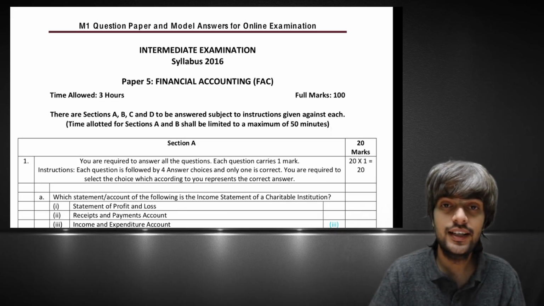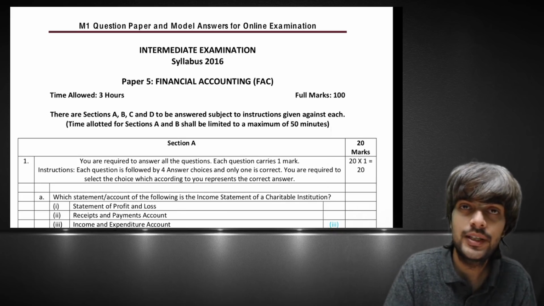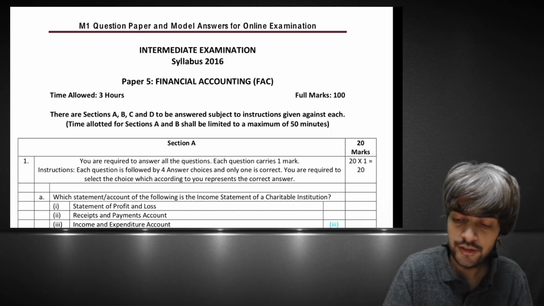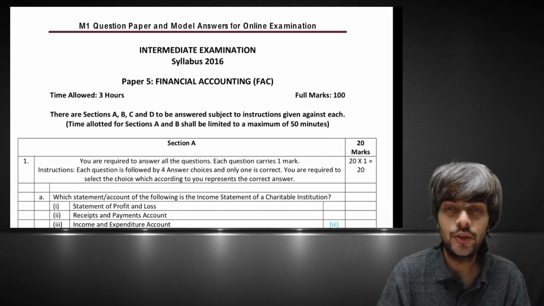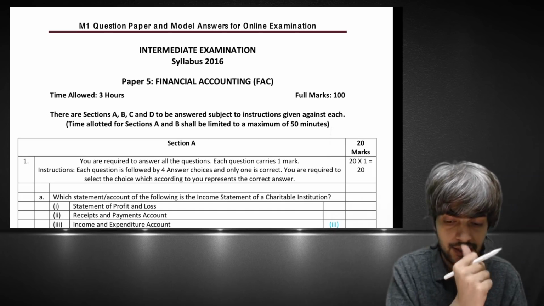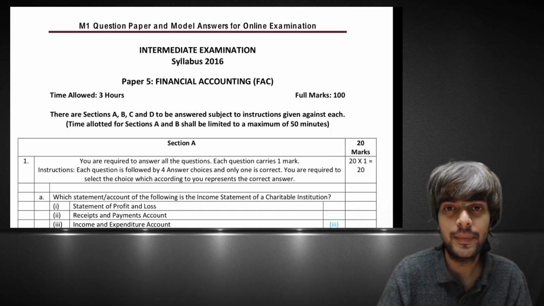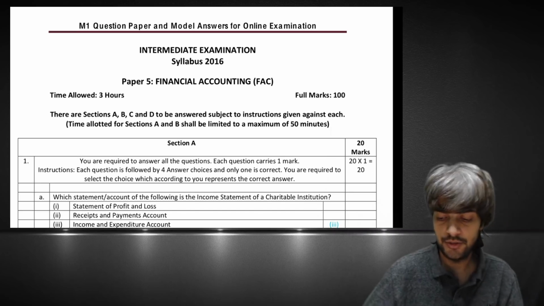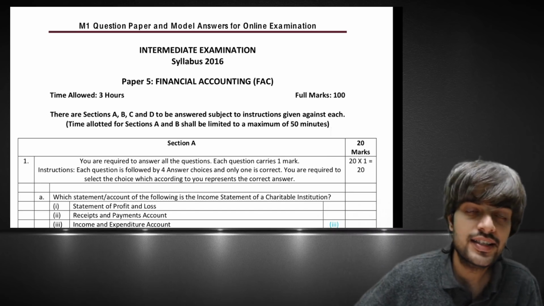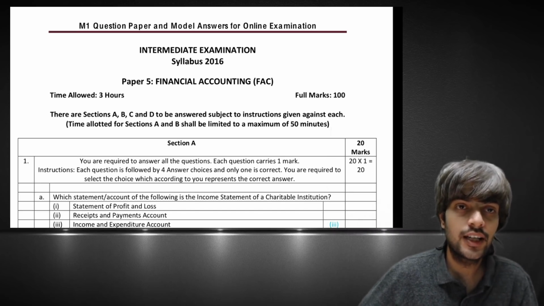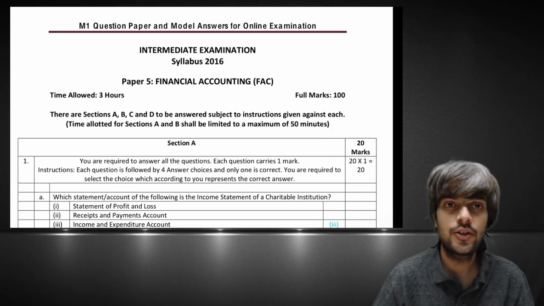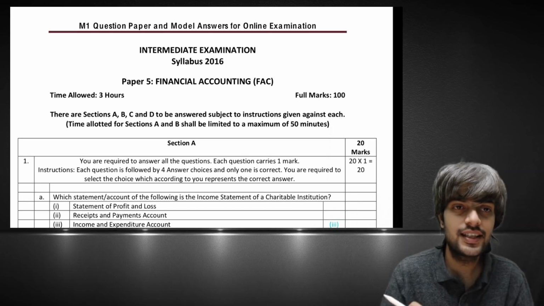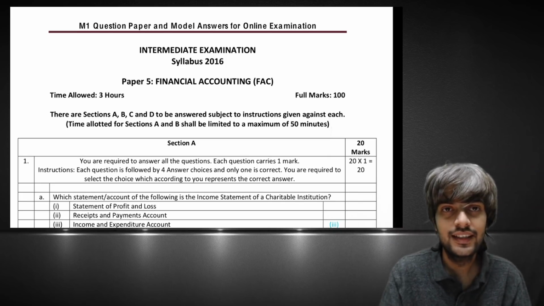From yesterday night, so many messages and calls are coming asking me to please make a video and give a rough idea. I also thought I should come and discuss the question paper pattern introduced by the institute. If there are any suggestions, please put them in the comment box. Surely we will provide them to the institute, but my sincere request is, एक बार देख तो लेते हैं, then you provide.